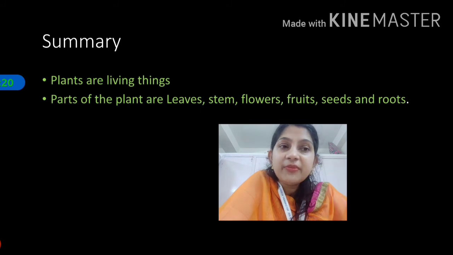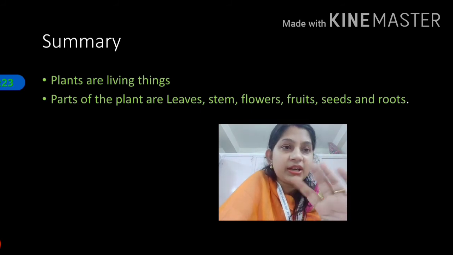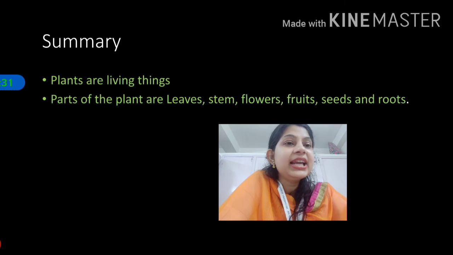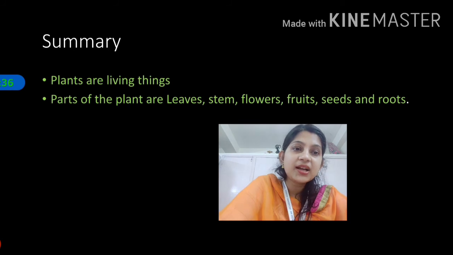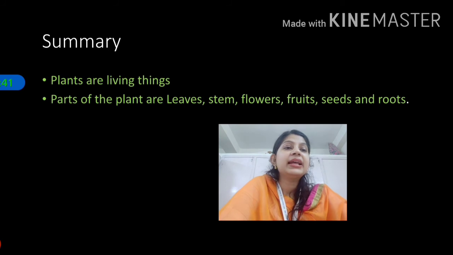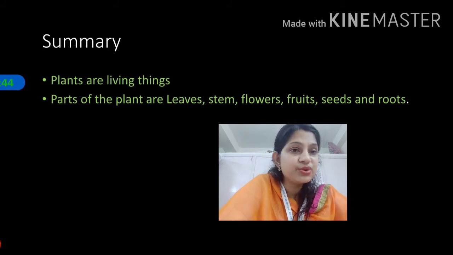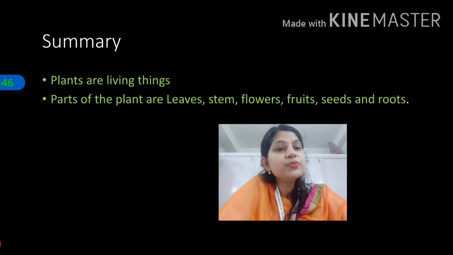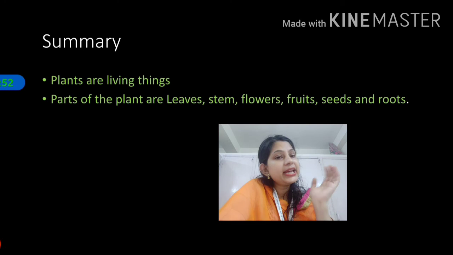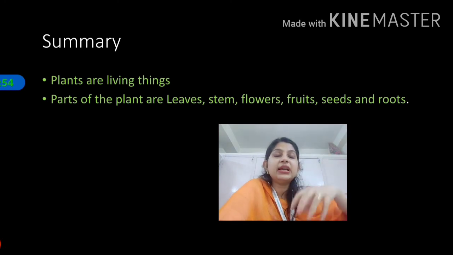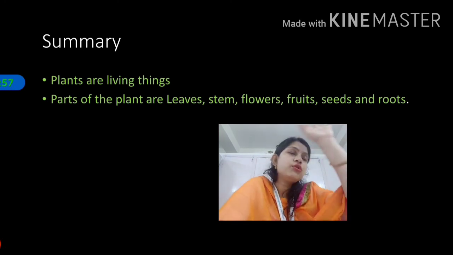Then come flowers. Flowers are very bright in colors. Only this much is enough for you. And what about fruits? Fruits are juicy parts of the plant which we eat generally, isn't it? And seeds are present inside fruit, and a new plant can grow from seed only. Then comes the last one, that is roots. What do roots do? They absorb the water and nutrients from the soil, and then give it to the stem, and that stem takes it to all different parts of the body.